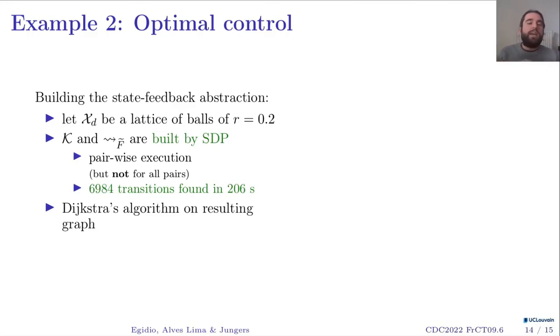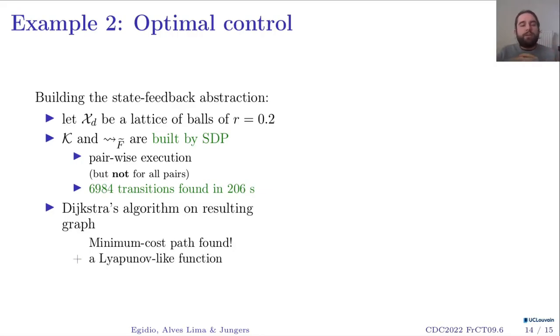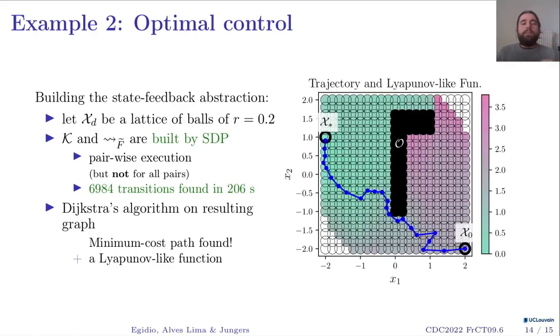So I can use Dijkstra's algorithm on this resulting graph to find first the minimum cost path from my initial set x naught to x star, and also a Lyapunov-like function on a part of my state space. This Lyapunov-like function is depicted here. So the color map defines the value of the Lyapunov-like function.